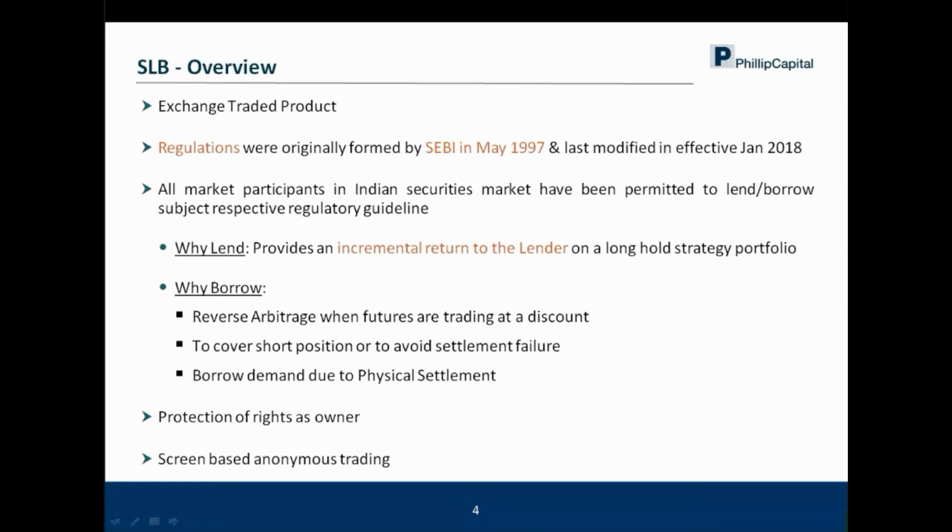In SLB in India, the way regulations have been built up and the way exchanges have defined the features of the product, one important thing is protection of rights as an owner in terms of corporate action. That is also something which I'll explain, in terms of how corporate action is getting adjusted. And it is a screen-based anonymous trading system. So there is a dealer at one end, which is the lender's end, or at the borrower's end. There is an exchange terminal where they have to punch in the orders, and that is how the trade happens.